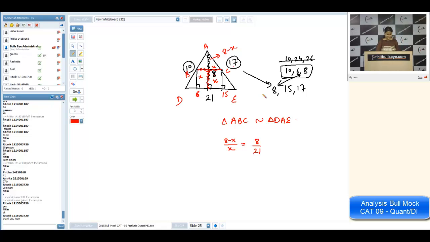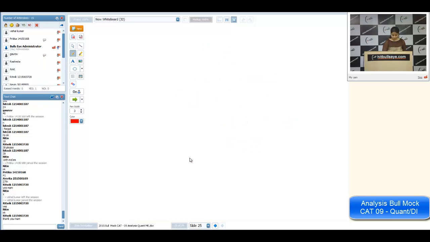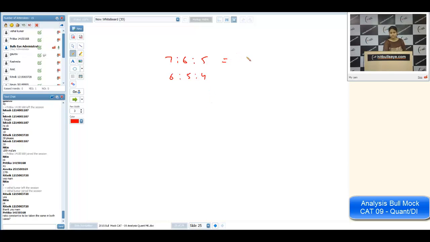Ritika, 41st was very easy. Okay, thank you, Ritvik. 3 friends are playing a card game. They start with sums of money in the ratio 7:6:5 and finish with sums of money in the ratio 6:5:4. What is the total of the ratio here?